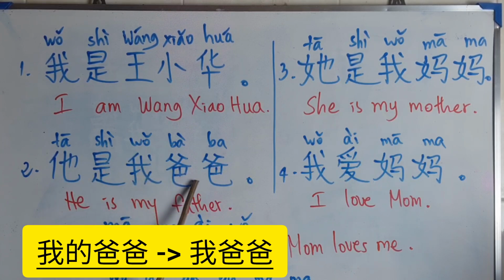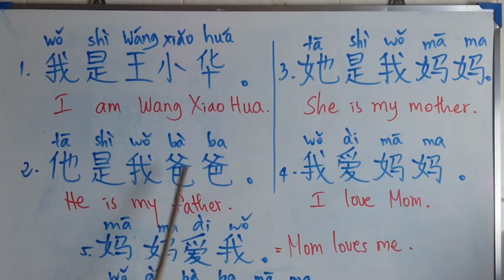But for a relative or someone close to us, we omit the 的 and we put only 我爸爸. 爸爸 means father. 我爸爸, my father. In fact, we can use 我的爸爸 like that, but here we can omit it, because 爸爸 is a relative and also a close person to us.